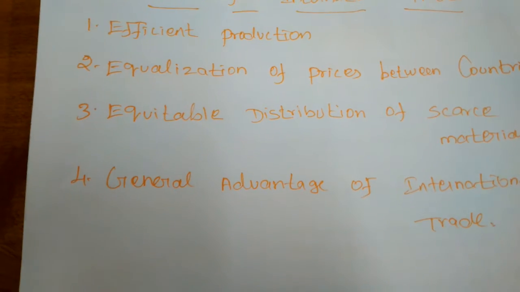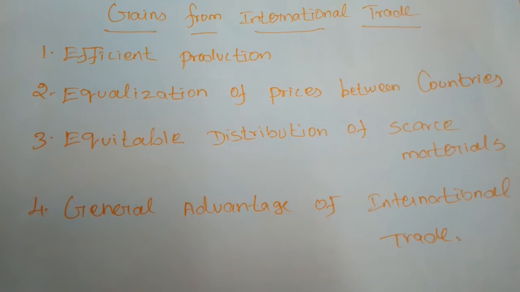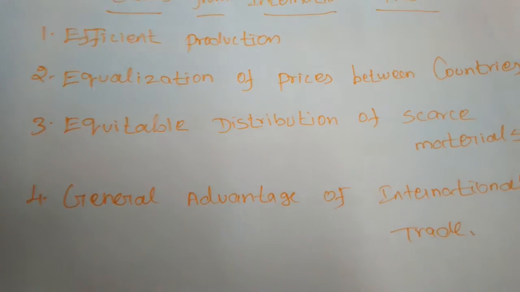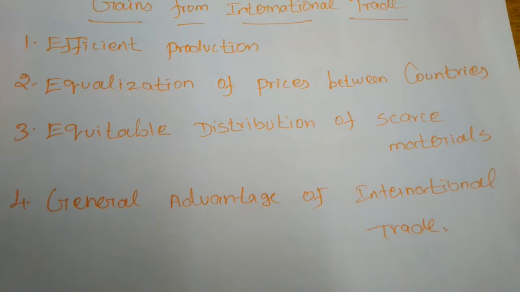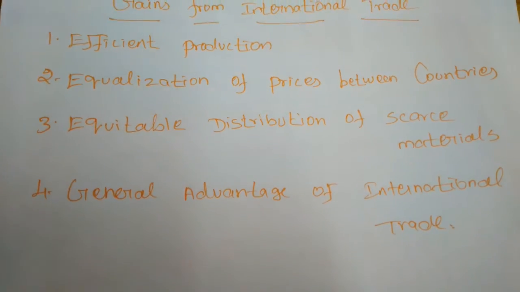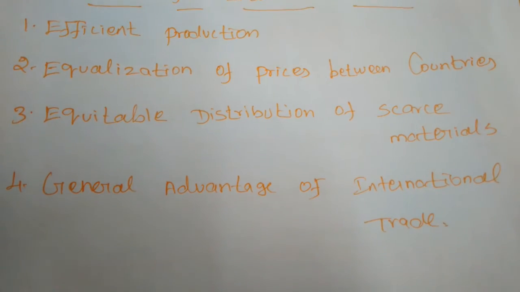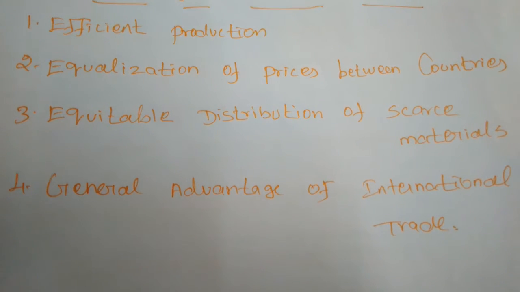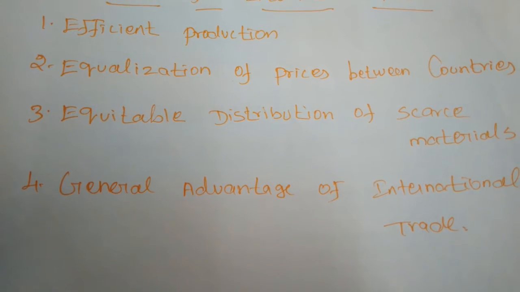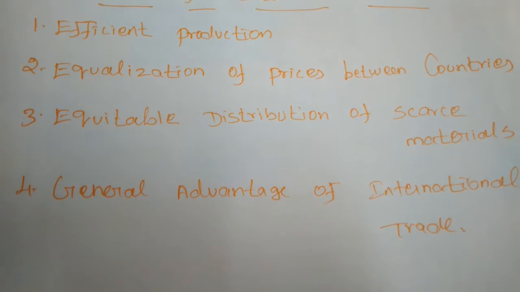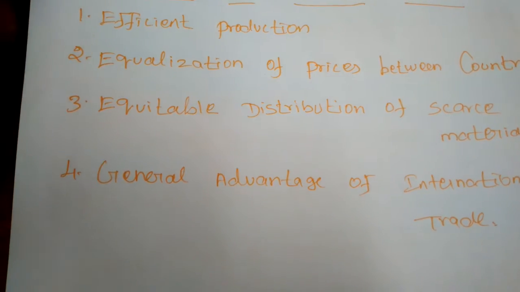Next, concentration in the production of goods in which it has a comparative advantage. So whichever nation has the power to produce a commodity, in that line only will it give more concentration. Next, saving in time. So when they are exporting or importing low demanded commodities or commodities with comparative cost advantages, it will save a lot of time.